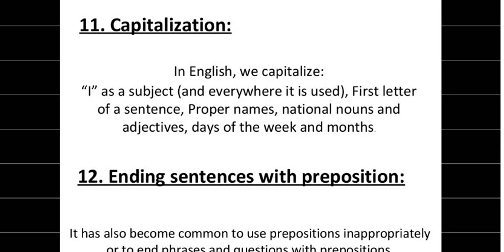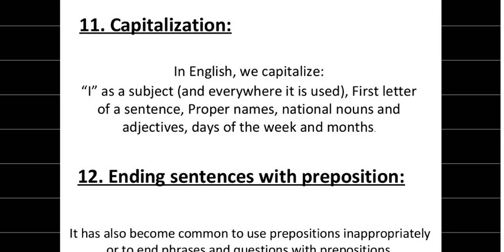Next important rule, or we can say error, that is usually committed by most of the learners is of capitalization. In English, we capitalize I as a subject, and everywhere it is used. Do keep this in mind whenever you are going to write I, right? As a subject or anywhere or everywhere, you have to capitalize it.